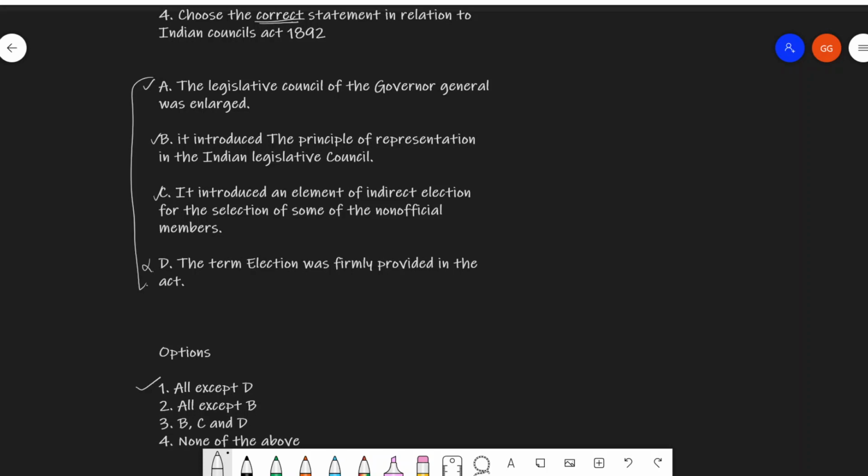Let's look into the Indian Councils Act 1892. In the year 1885, the Indian National Congress was founded, and it saw that reform of the councils was the root cause of all other reforms. So there needs to be reform at the council, and if this happens, all the things will fall into place.